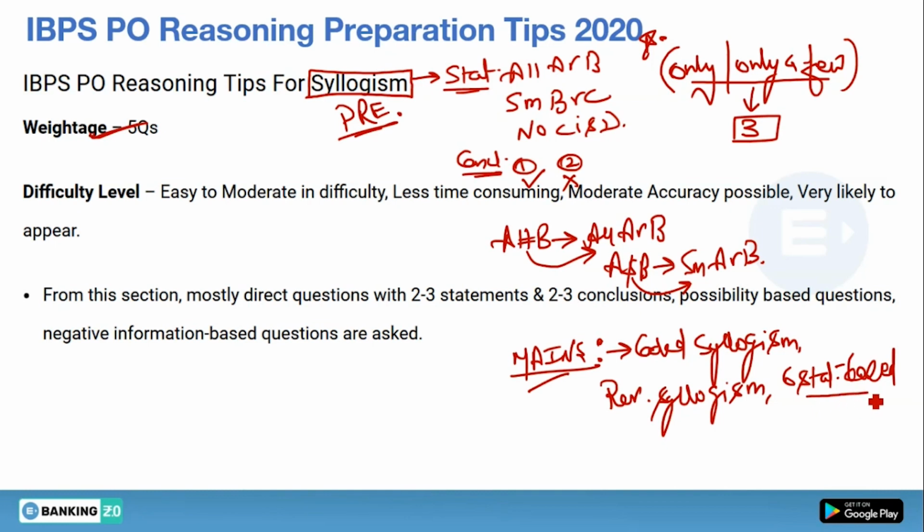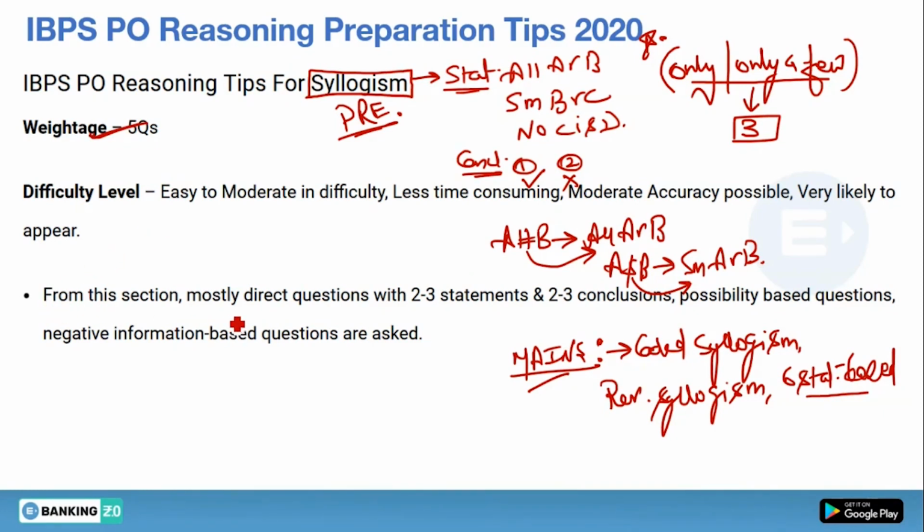And six statement based syllogism. What do you mean by this? Six statements will be given to you and a relationship in the options is given to you between those statements. Okay, so you need to tell which relationship is followed by using the options, by solving the statements. Okay, so this is known as six statement based syllogism.